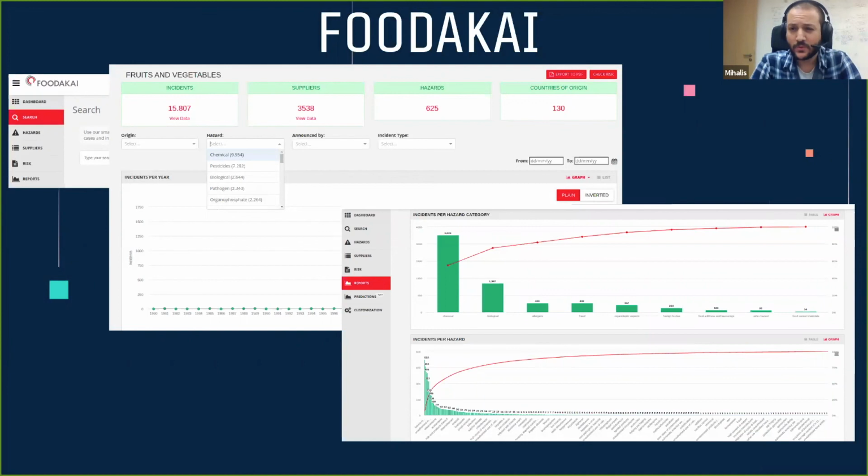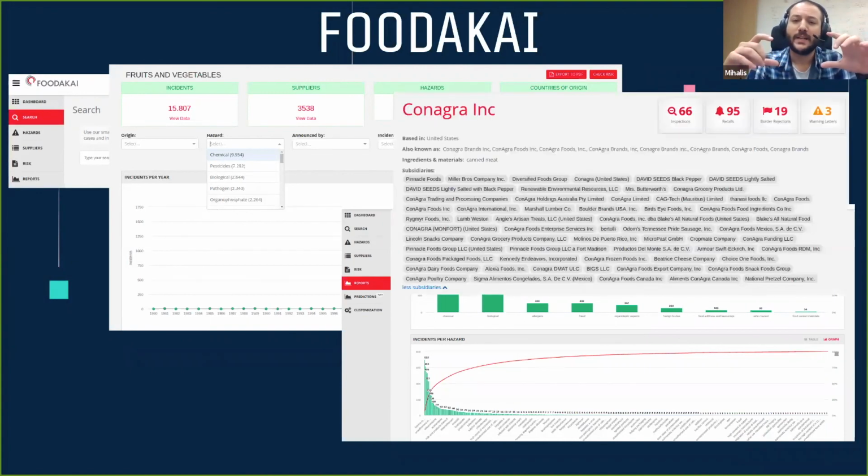Then, we're also able to give our end users the ability to make specific reports for ingredients, for hazards, for countries, and so on. And now, as far as our food companies' data are concerned, here you can see the details as aggregated by our data platform for a specific company. You can see here, apart from the raw data, inspections, recalls, border rejections, and so on that we collect, some other things that come into play. For instance, where this company is based, a list of subsidiaries, main ingredients in use, and so on.